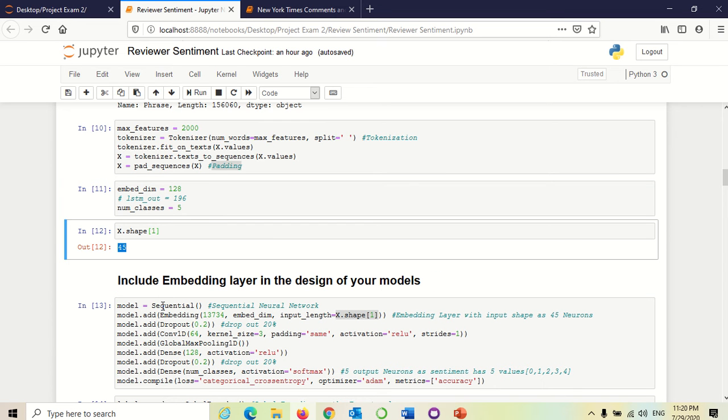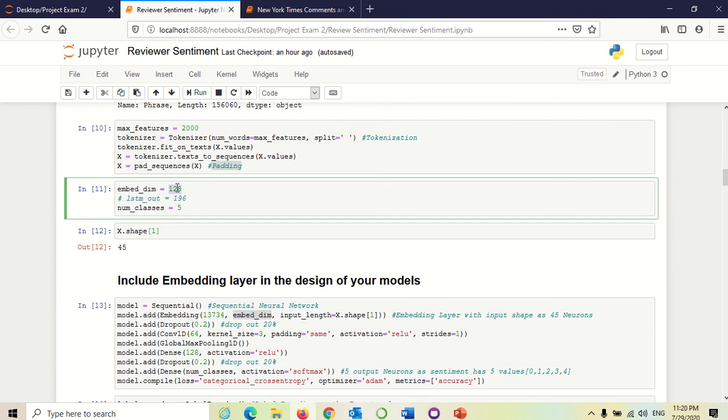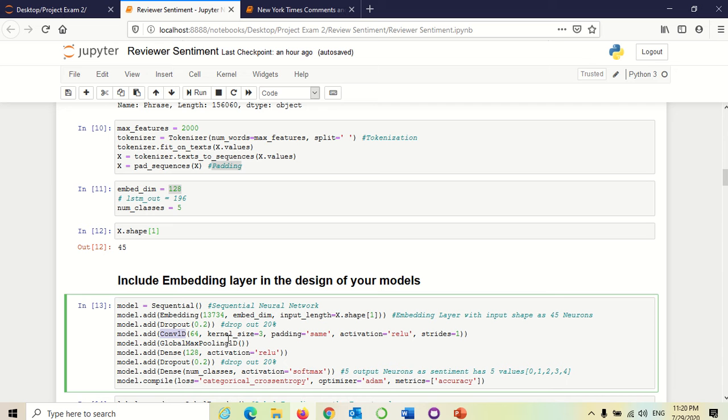We are using the Sequential neural network. In the embedding layer, I use this input size, an embedding dimension of 128, and I have added a dropout of 20 percent. I have taken a one-dimensional convolution network as it is text data. I was using maximum pooling.